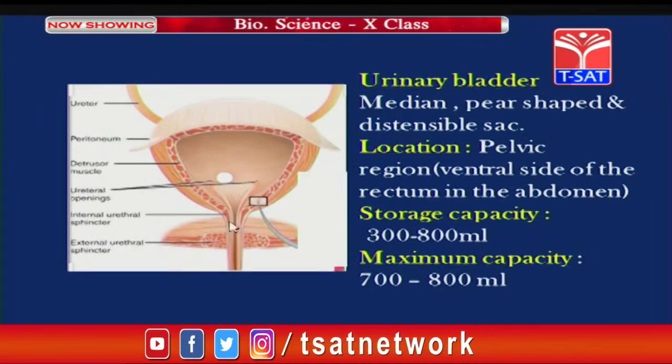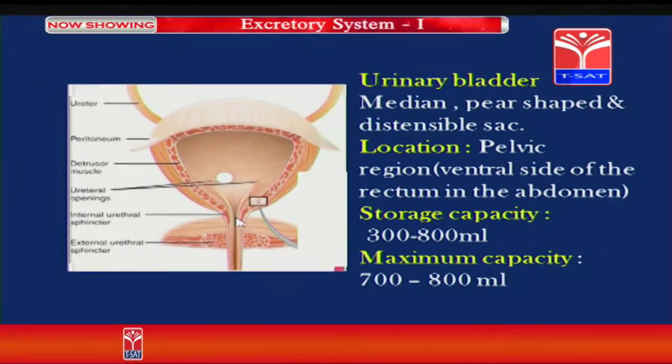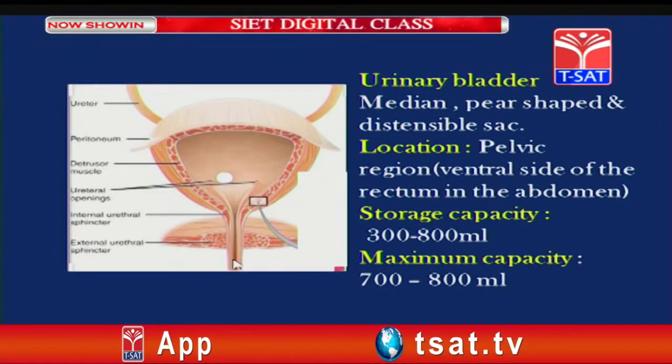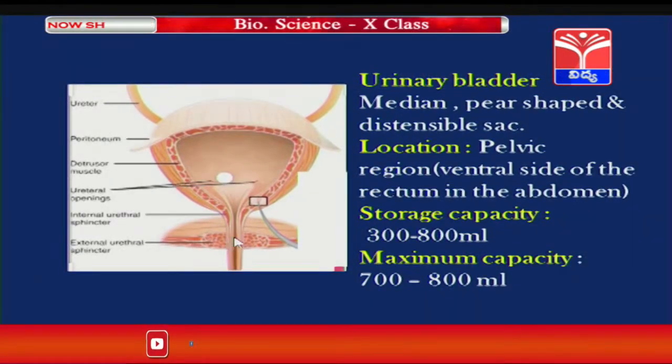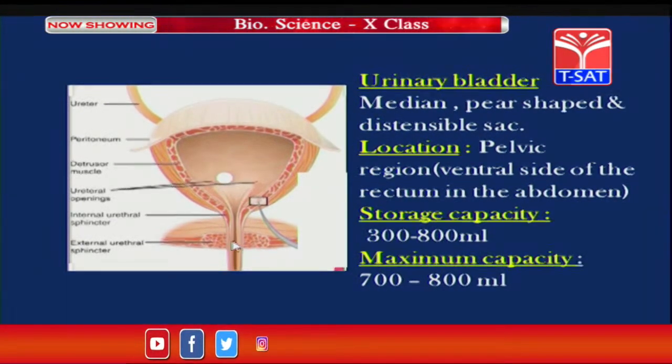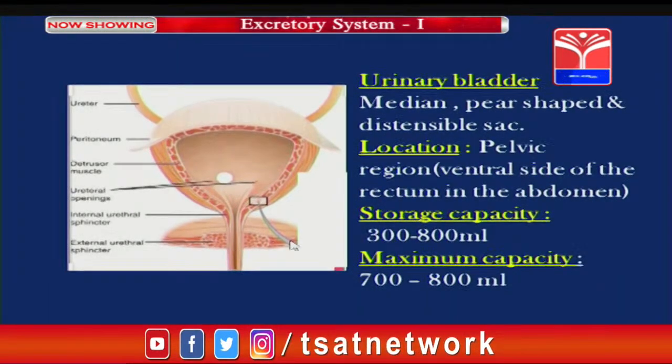So, the relaxation of the internal sphincter is not under our conscious effort, whereas the relaxation of the muscles in the external urethral sphincter is under our conscious effort.